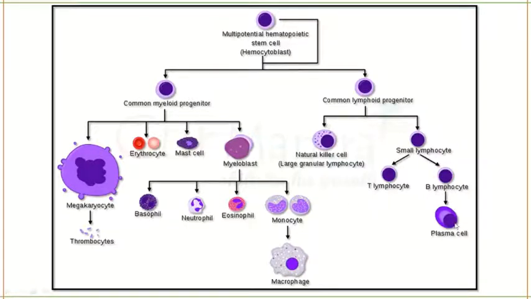The lymphoid progenitor gives you T cells and B cells, which are involved in adaptive immunity, and all of the cells from the myeloid progenitor are involved in the innate immune system.